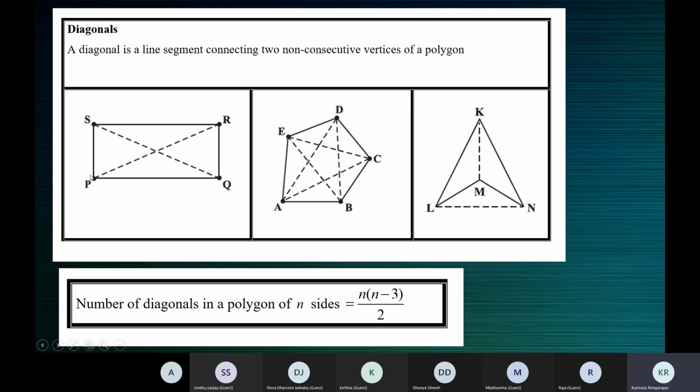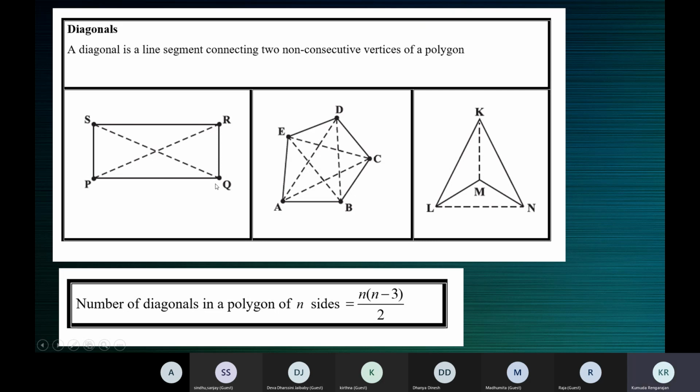See, when you connect P and Q, we understand that P and Q are consecutive vertices. That is, they come one after the other.